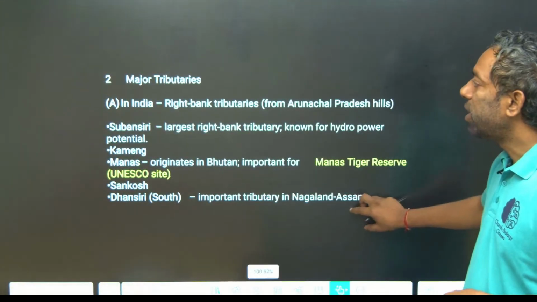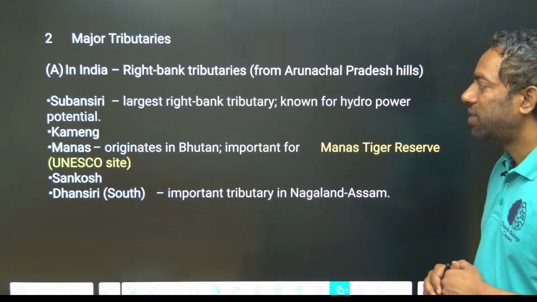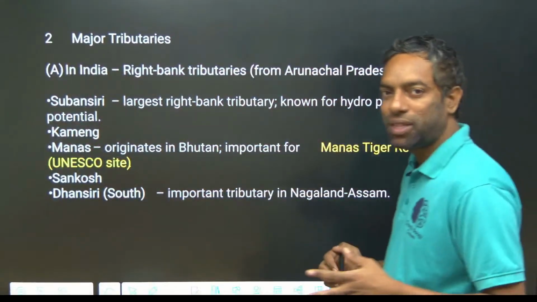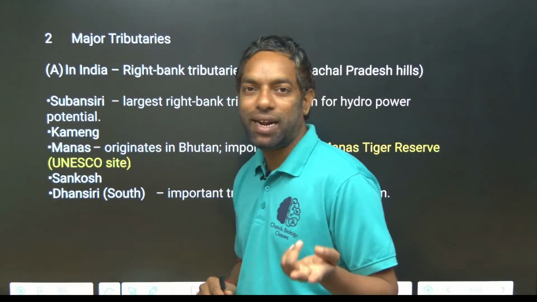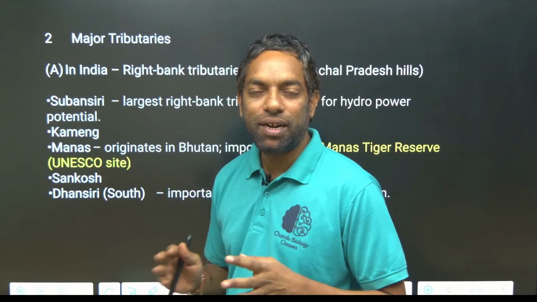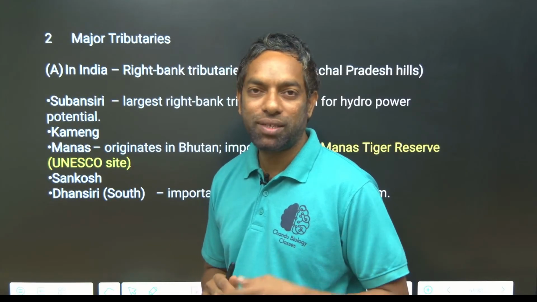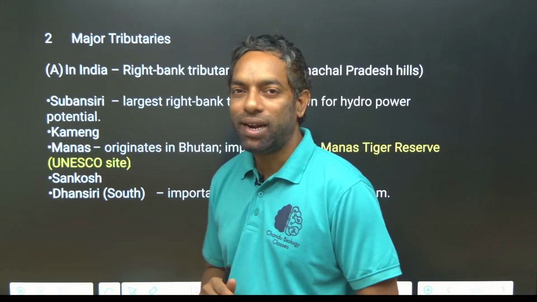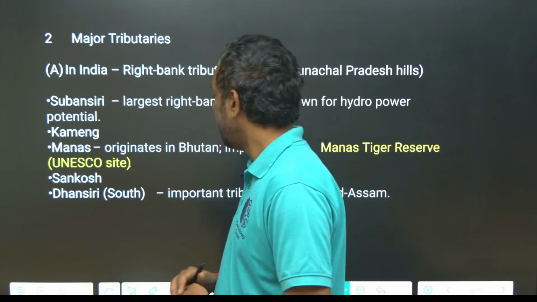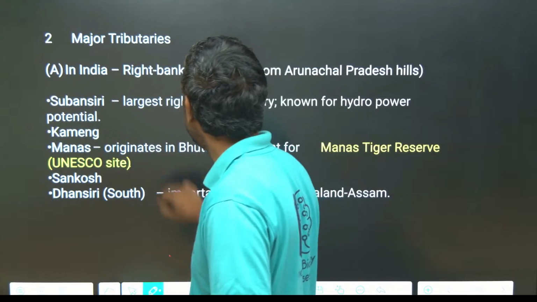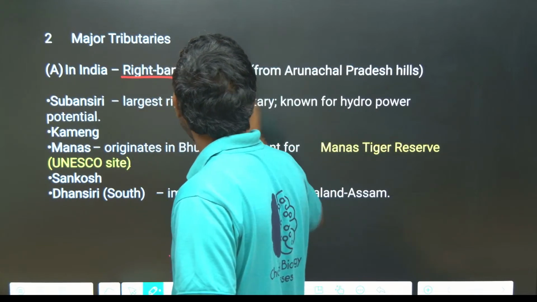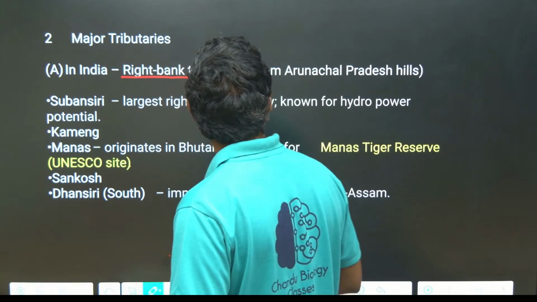Major tributaries of Brahmaputra in India. Brahmaputra flows in China and Bangladesh, right? There are tributaries in India and tributaries in China. What are the tributaries in India? Right bank tributaries in India, that is Arunachal Pradesh.